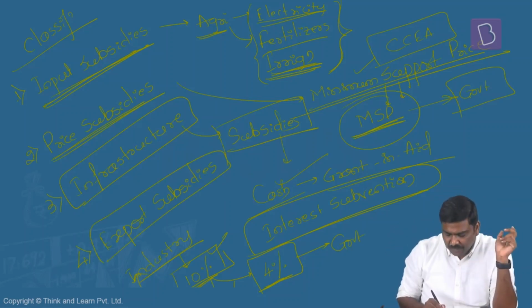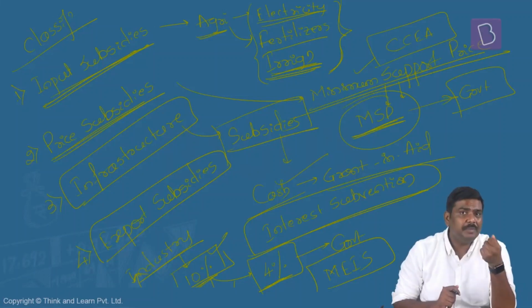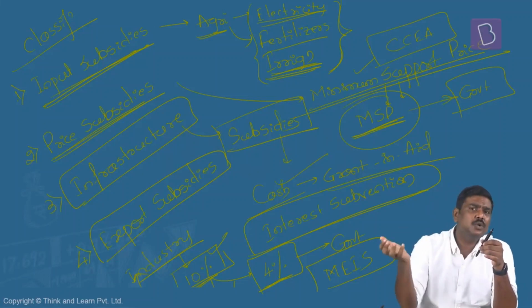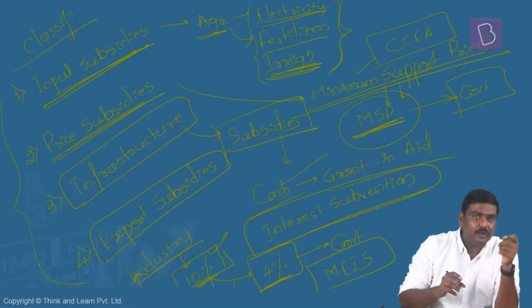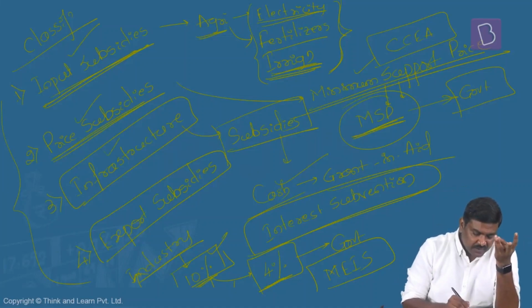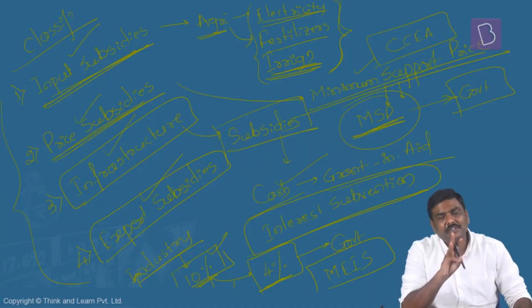And finally, export subsidies. The best example for this will be MEIS. Earlier there was a scheme called the Merchandise Exports from India Scheme, right? Under which different types of exports from different segments would attract different amounts of incentives. So for promotion of exports, the government of India gave a certain amount of incentive or subsidy. So this is one more classification that you have to look at. Four types of subsidies here: input subsidies, second one is price subsidies, third one is infrastructure, fourth one is export subsidies. So these are the two types of classification. Please go through both of them.